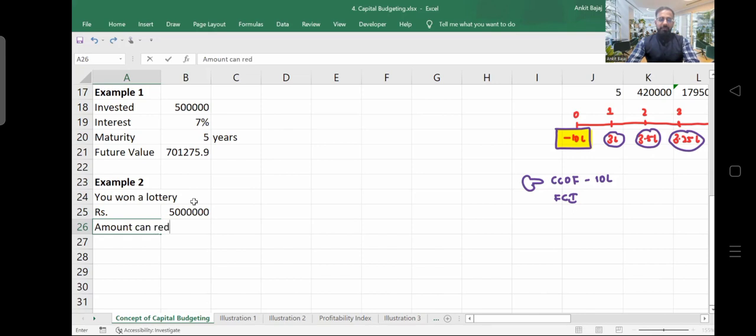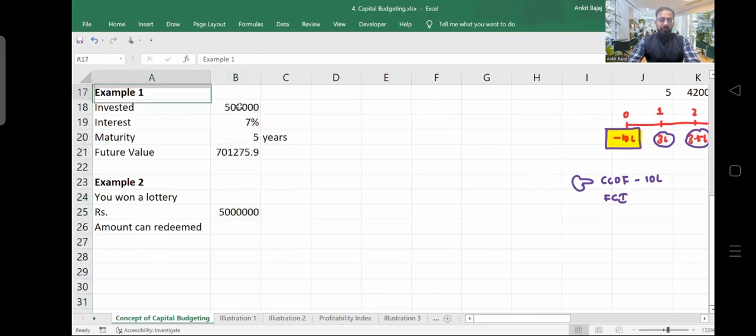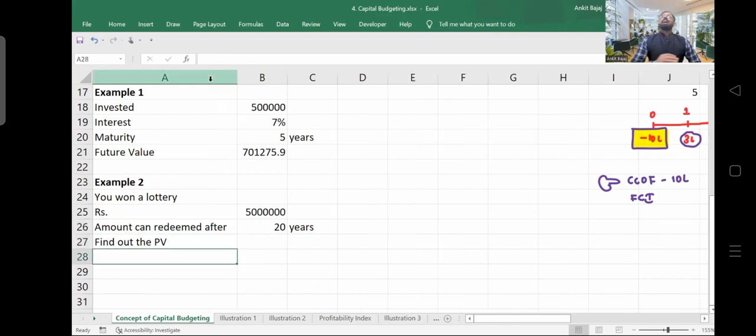The amount can be redeemed after 20 years. What you have to do is find out the present value. You won a lottery of 50 lakh rupees, and this amount can be redeemed after 20 years.